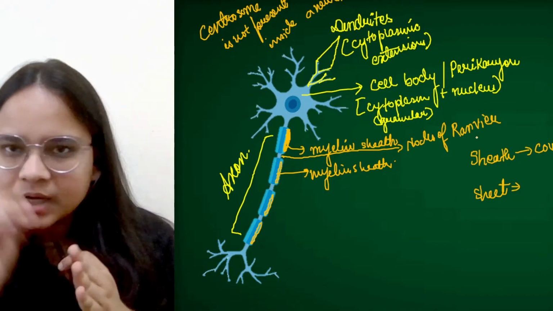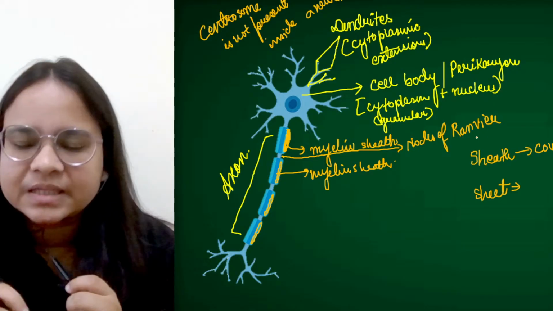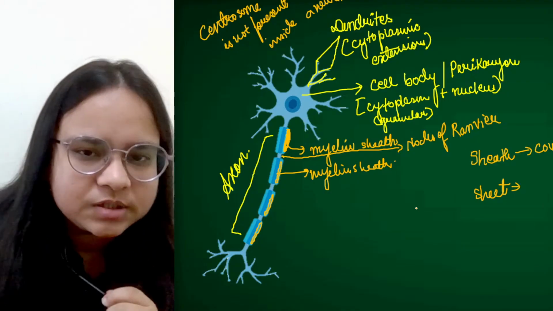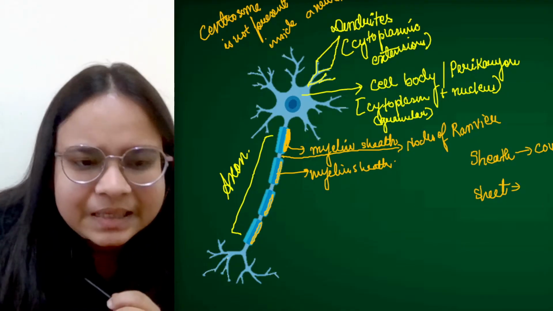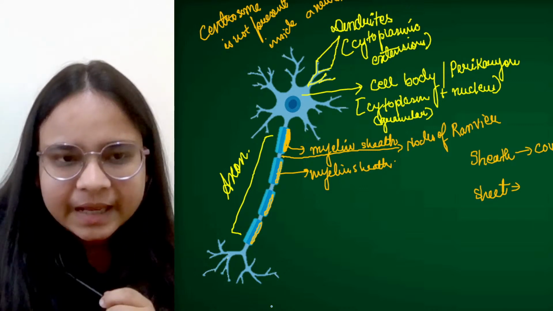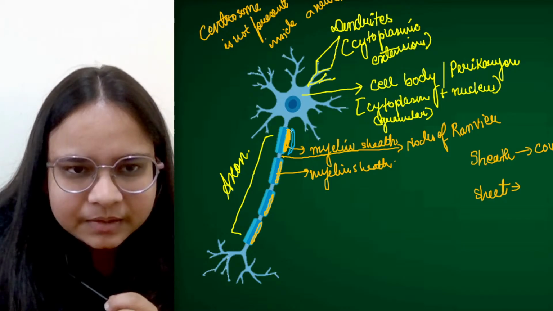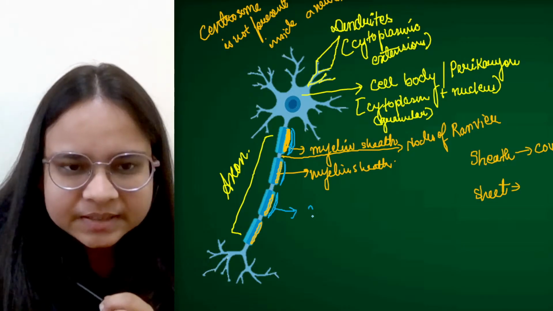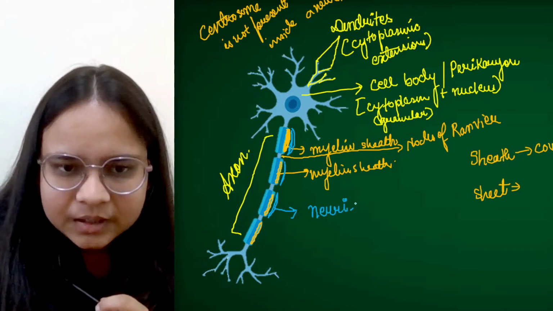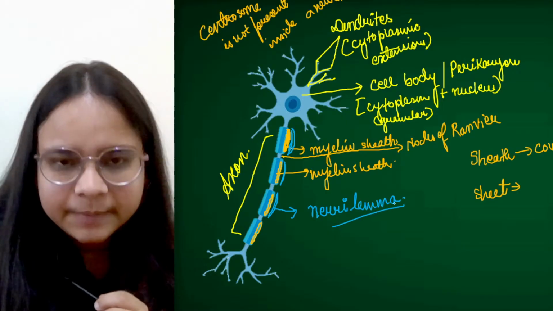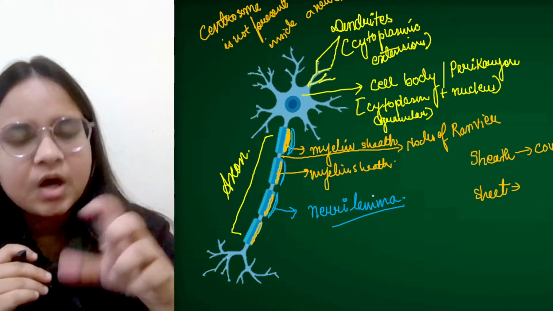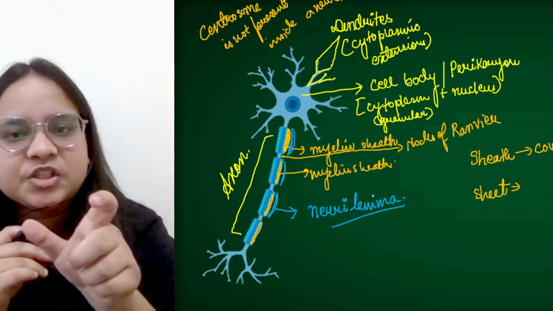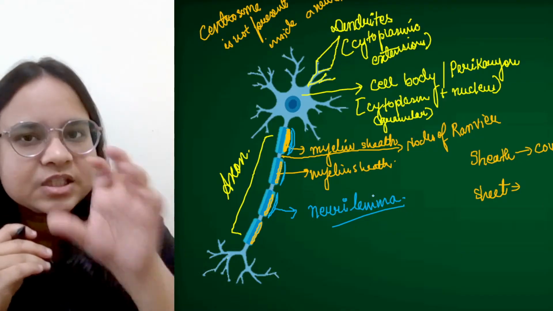Okay, there are two myelin sheaths, and between them there is a small gap. What do we call that small gap? Nodes of Ranvier. We call that gap nodes of Ranvier. Now let me also tell you that this myelin sheath is further enveloped by another membrane. This we call the neurilemma. So the axon is enveloped by a sheath that we call the myelin sheath. These are insulating sheaths.